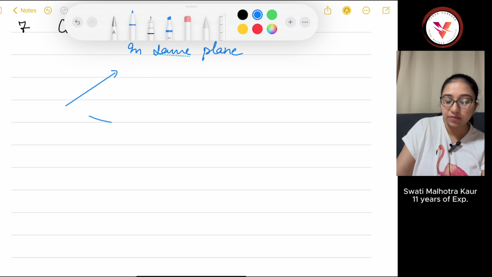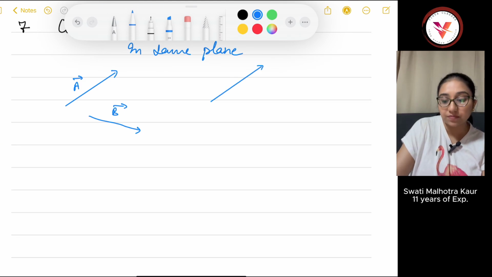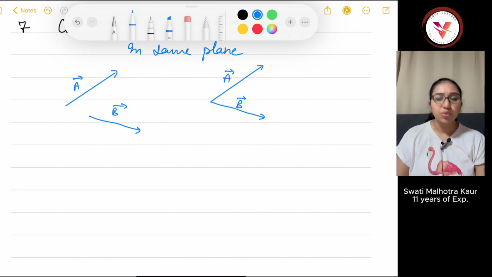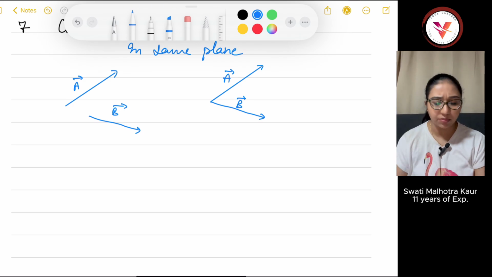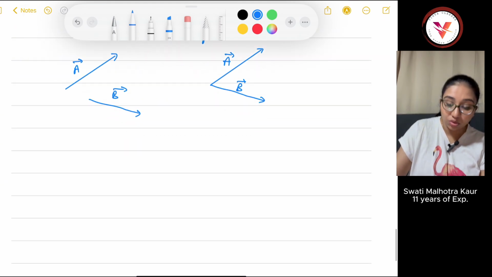This is A vector, this is B vector, and if they have the same initial point, then they are called co-initial coplanar vectors. Like this. You will learn more when we do kinematics. There are a lot of vectors which we will draw, and we will learn about this in this vector series only.